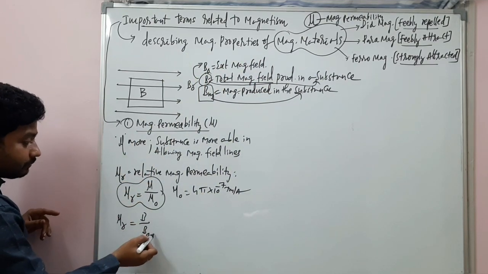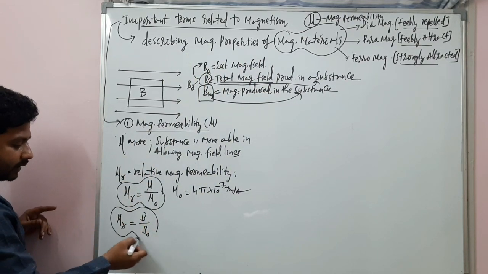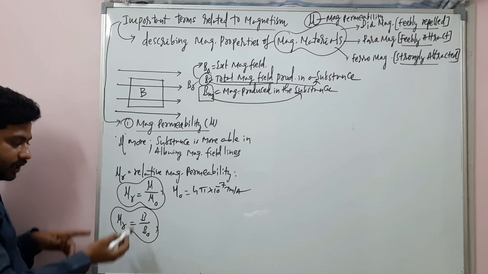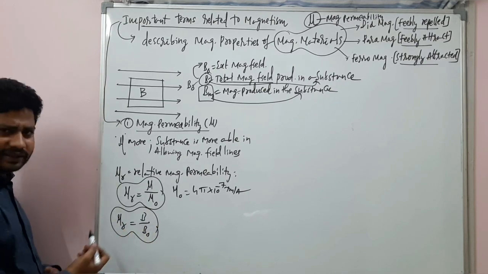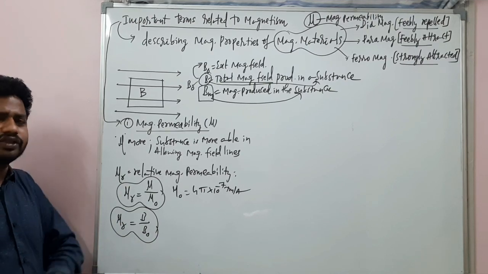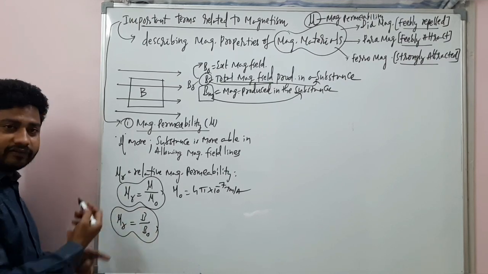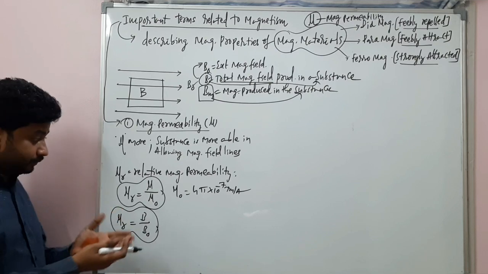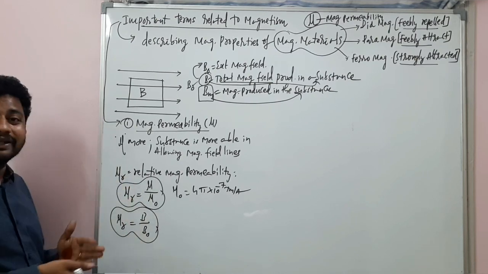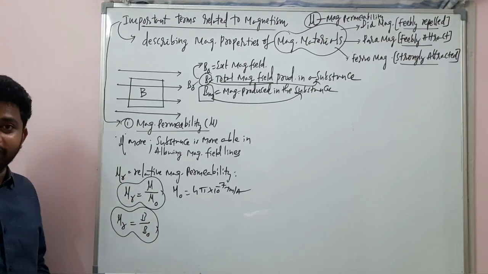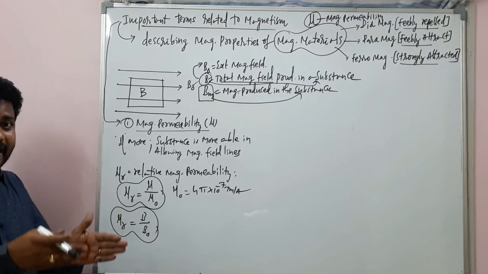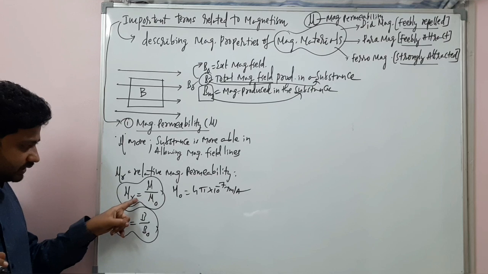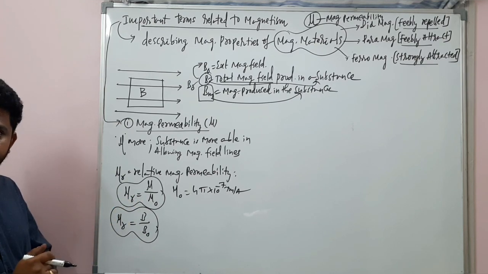Remember, the same relative permeability can also be written as B by B naught. This is magnetic field, this is magnetic field. There is no unit and no dimension for these relative values: relative permeability, relative permittivity, refractive index. There won't be any dimensions or units. It is just a number. Remember, these two are the same.